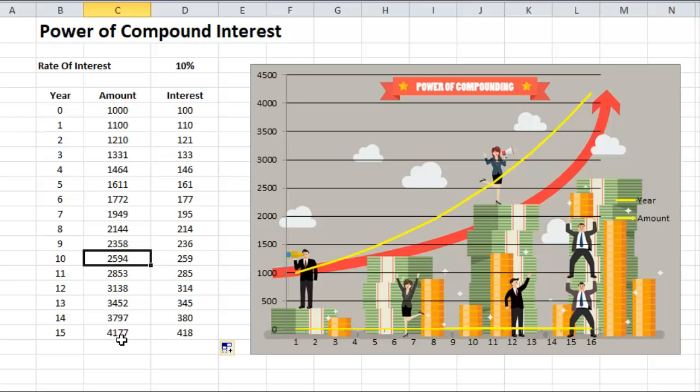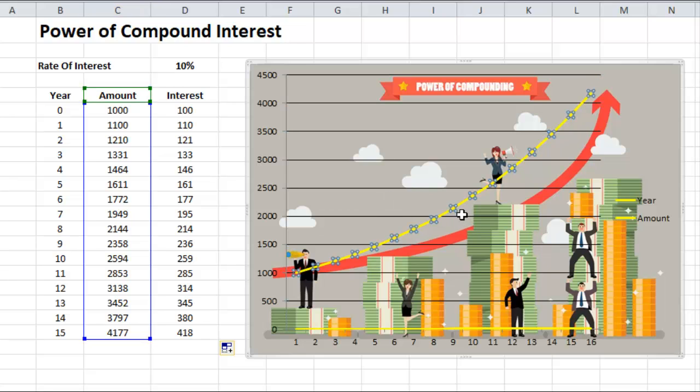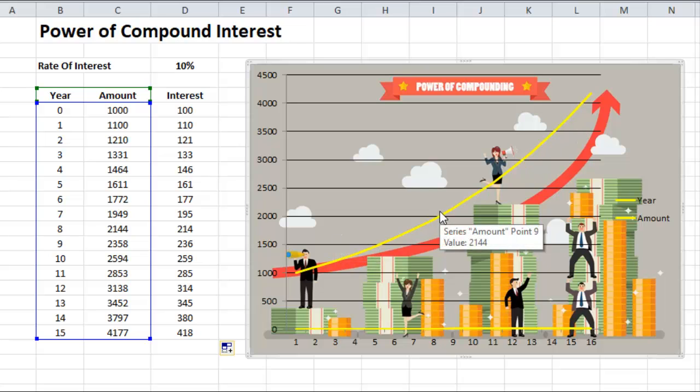At the end of 15 years it is 4177. Let us plot the graph of this. The graph is already plotted. At the end of 15 years, the amount is 4170. Note that the graph is not straight, and this is nothing but the exponential growth in your money.